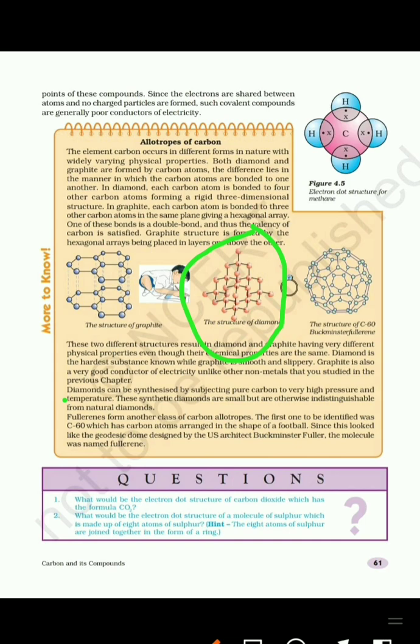As there are no free electrons available, so diamond is what? A bad conductor or non-conductor of electricity. It is transparent and has a high refractive index.